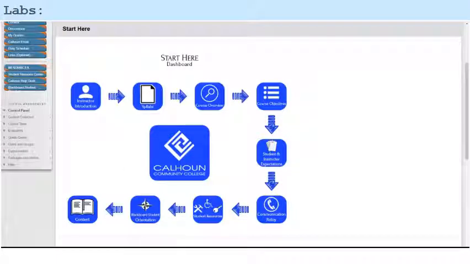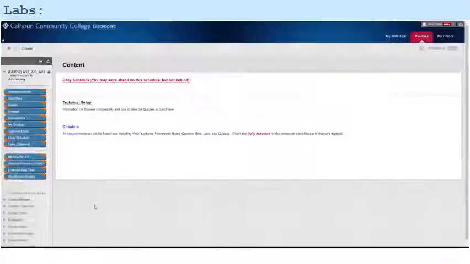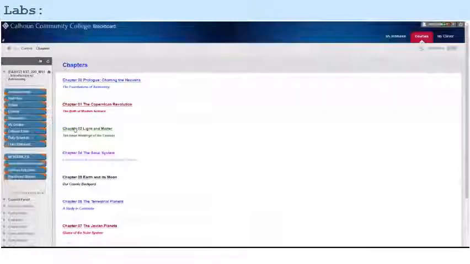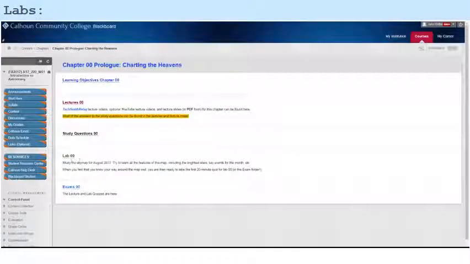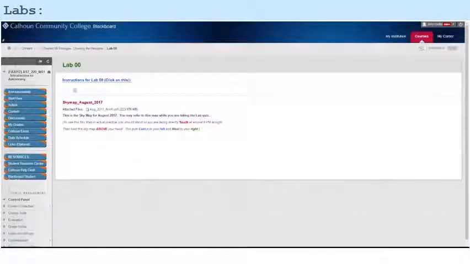Here's a quick note about the labs. If we go back into the content here and the chapters, say we have a chapter 0 here, we have a lab for that chapter. If we look at that, there will be instructions for that lab. So I wish to conduct the lab, do everything that is asked of me in the instructions, and if I do that, I should be ready for the lab quiz. So I want to complete that work and be ready for the quiz. And the lab is the only item in this course where I could actually have my materials in front of me while I'm taking the quiz.